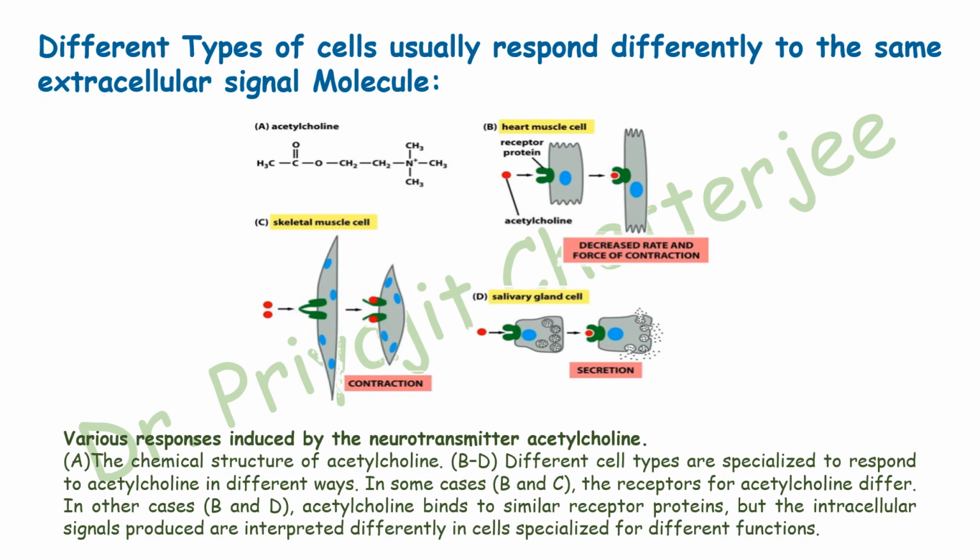Different types of cells usually respond differently to the same extracellular signaling molecule, such as acetylcholine. Consider the chemical structure of acetylcholine.